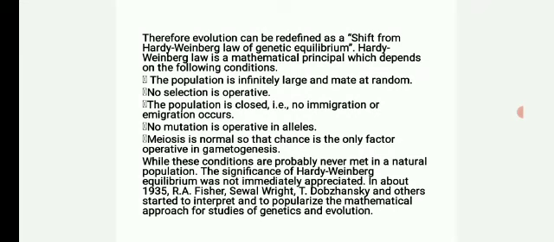Immigration is the inward migration of individuals into the population from other populations, and this leads to the addition of genes to the gene pool. And emigration is the outward migration of individuals from a population. This leads to the deletion of genes from the gene pool. Number 4, no mutation is operative in alleles. Number 5, meiosis is normal, so that chance is the only factor operative in gametogenesis.